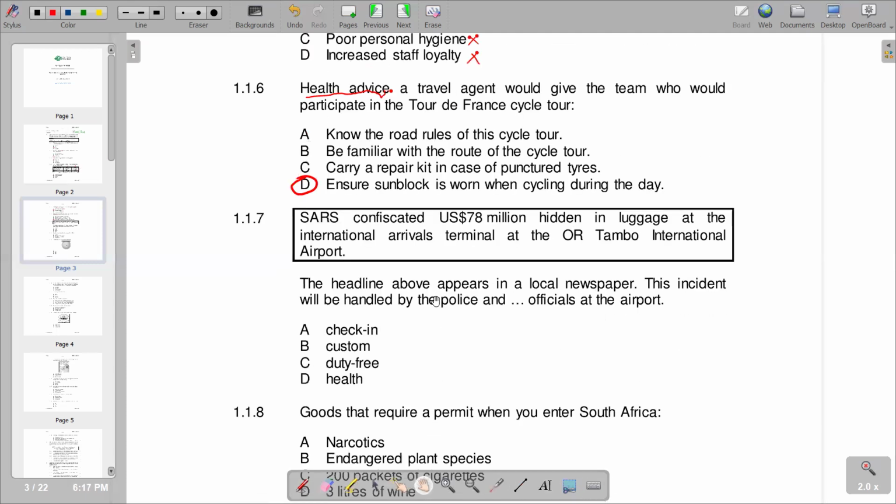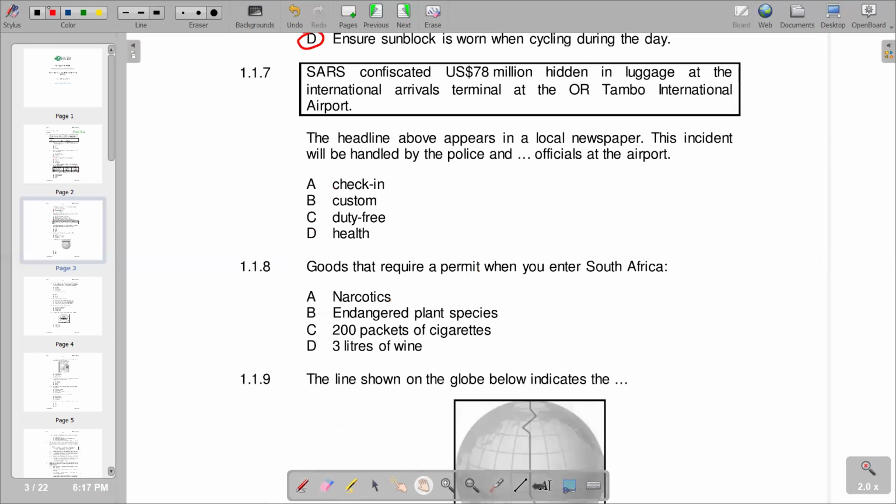So we need to check which other officials handle this type of scenario. So we have got check-in, customs, duty-free, health. But you know that this is money that is obviously entering the country, which needs to be accounted for. Obviously, they are bound to pay some charges in terms of this amount of money. So this is a way of evading payment. So basically, according to the responses that we have, you'd see that customs becomes the correct response.